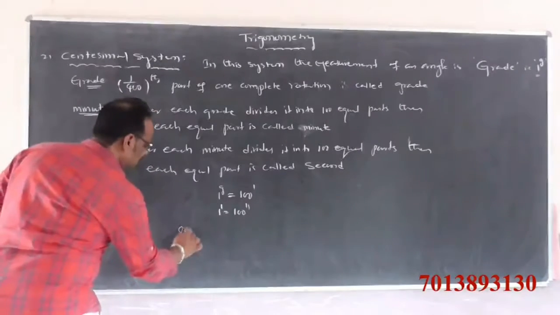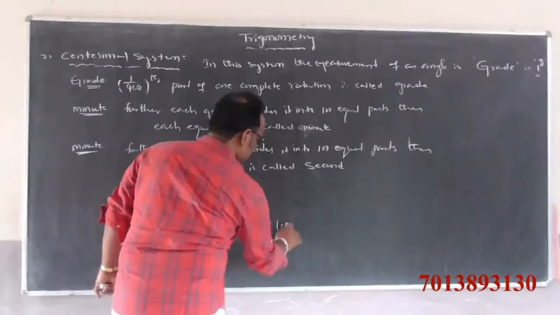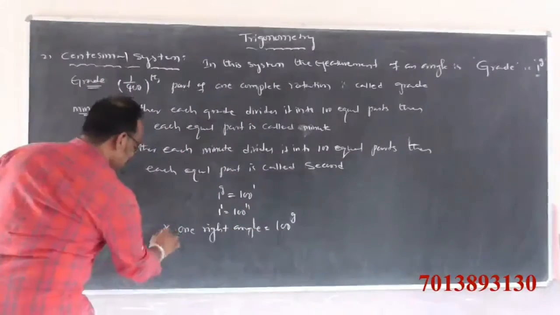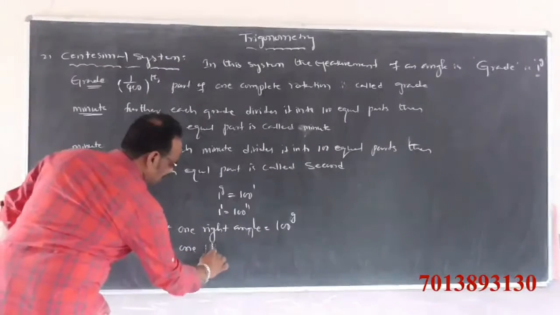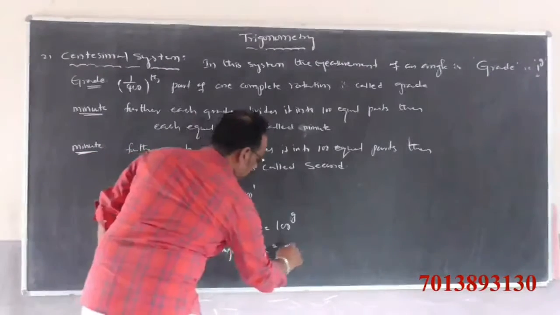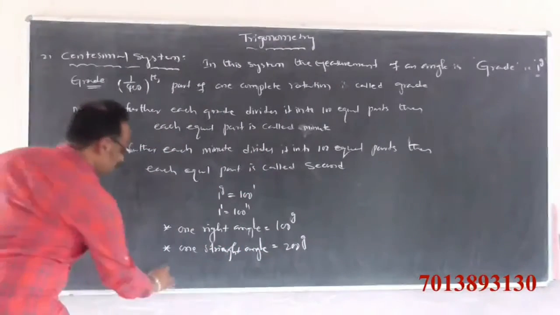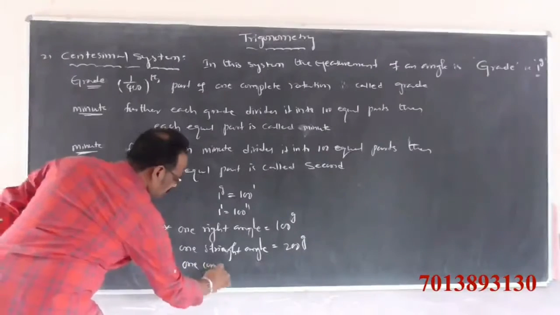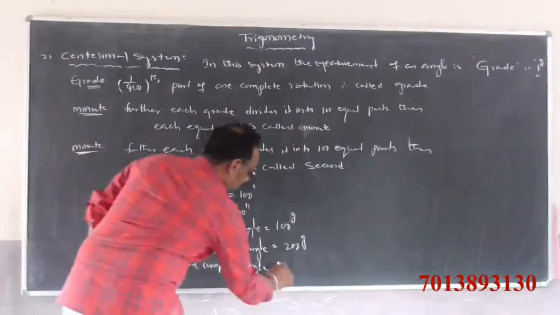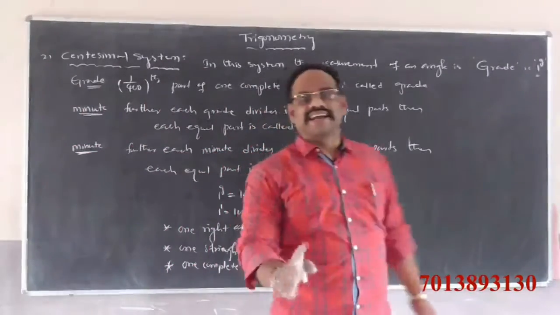In this system, 1 right angle is equal to 100 grades. 1 straight angle is equal to 200 grades. 1 complete angle is equal to 400 grades.